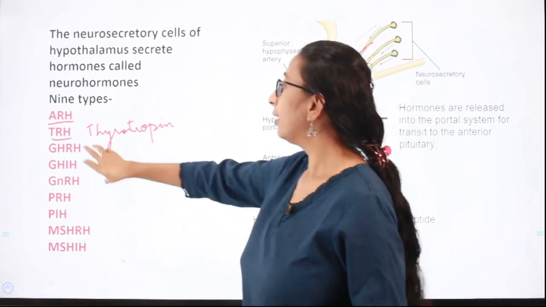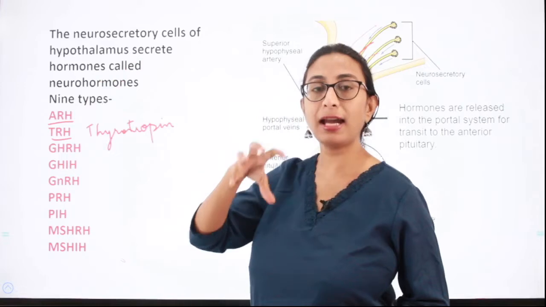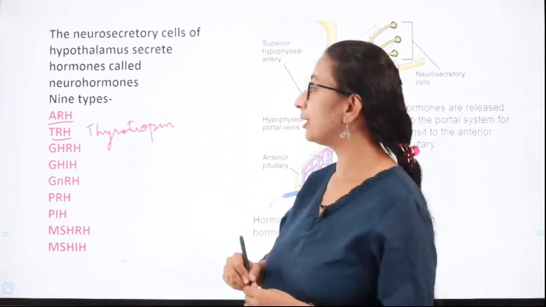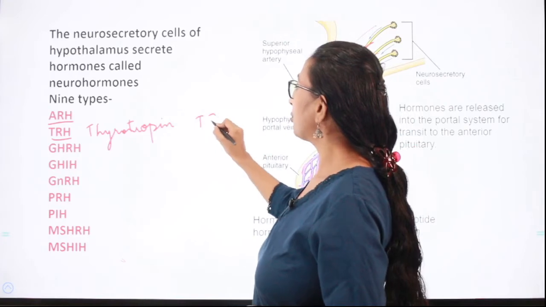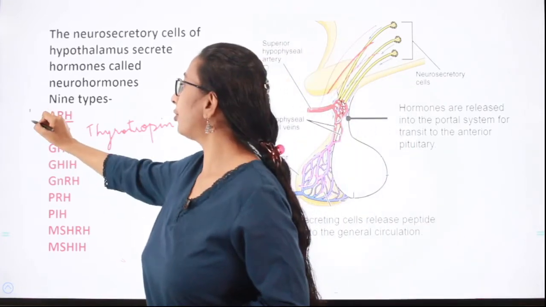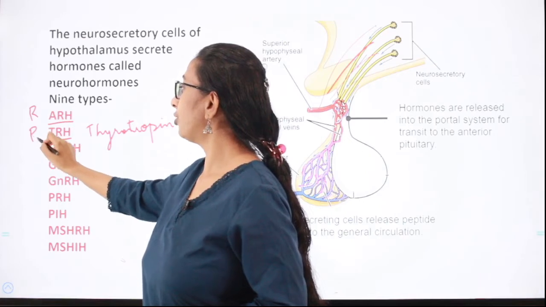So what happens when this hormone is released by the hypothalamus? It goes to the pituitary and stimulates the pituitary to release the thyroid stimulating hormone. Okay, so this is also a releasing hormone, and this is also a releasing hormone.